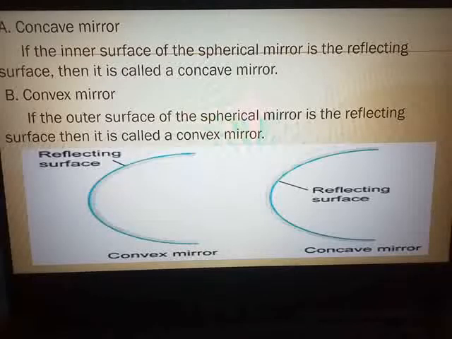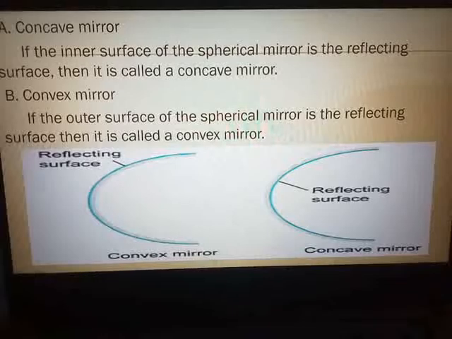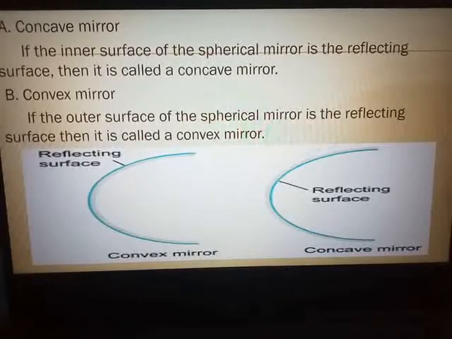In our next session, we are going to study various terms and different definitions related to these spherical mirrors. Then, as I have told you, we are going to study the different rules used for obtaining the images by spherical mirrors, that is, the images formed by concave mirror and by convex mirror, and towards the end the uses of concave and convex mirrors.